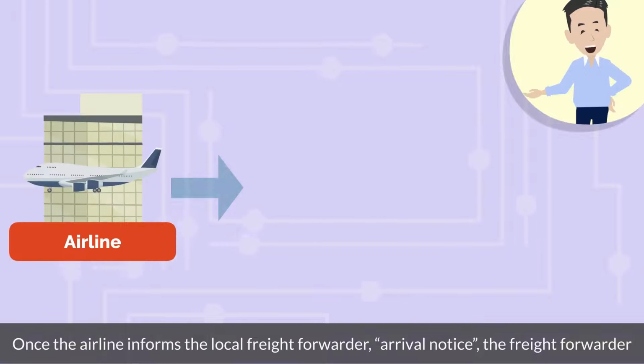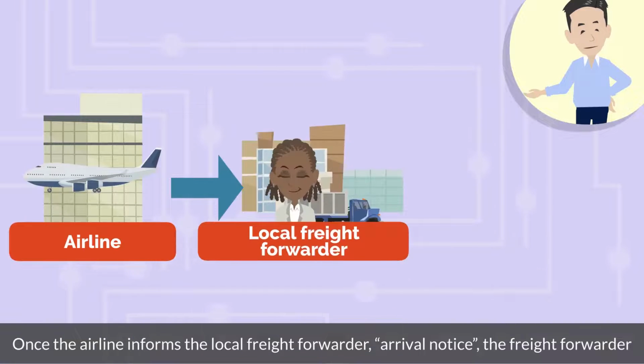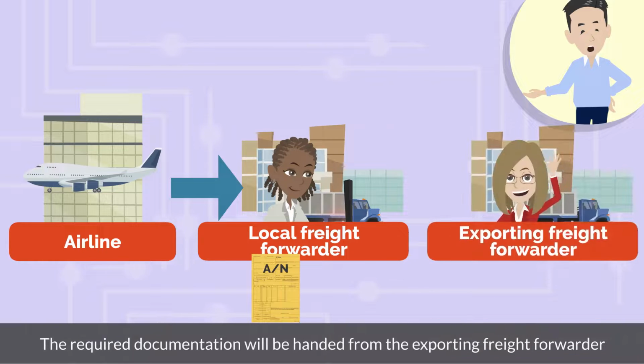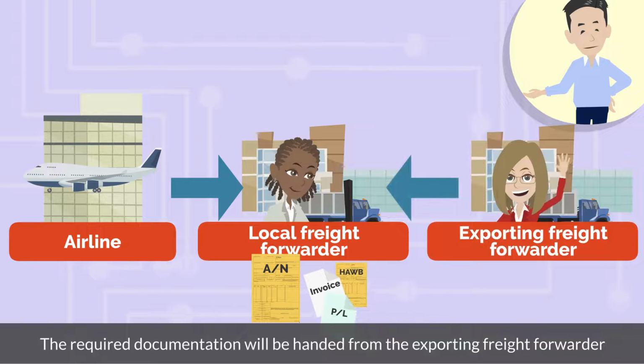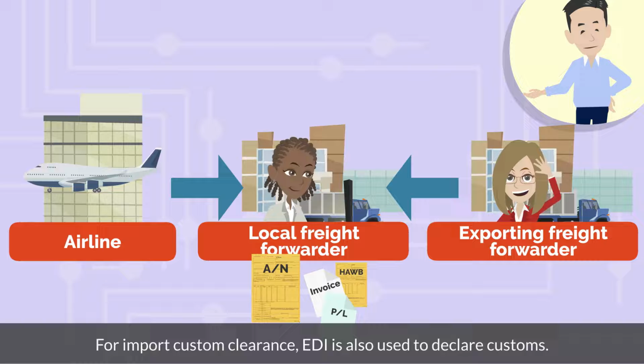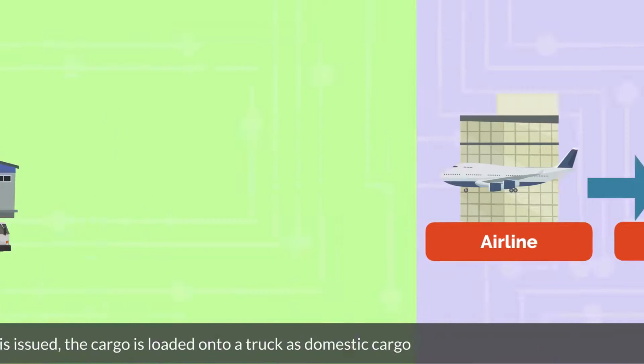Once the airline informs the local freight forwarder arrival notice, the freight forwarder or the designated custom clearance agency will process the import custom clearance. The required documentation will be handed from the exporting freight forwarder to the local freight forwarder, and then to the custom clearance agency. For import custom clearance, EDI is also used to declare customs.